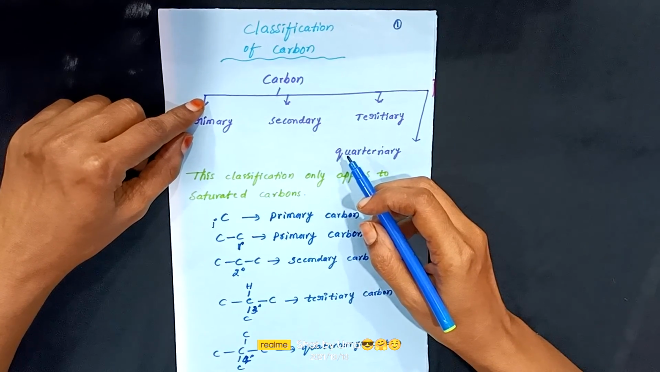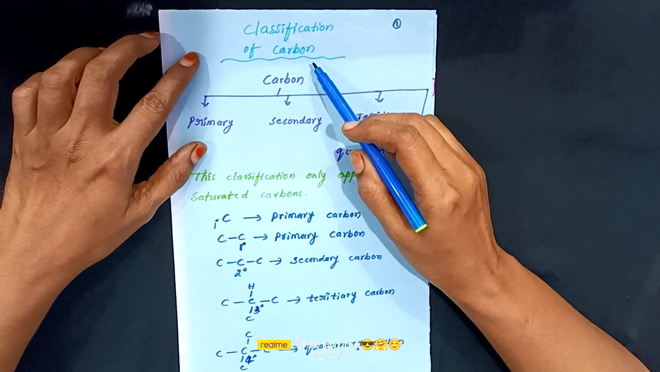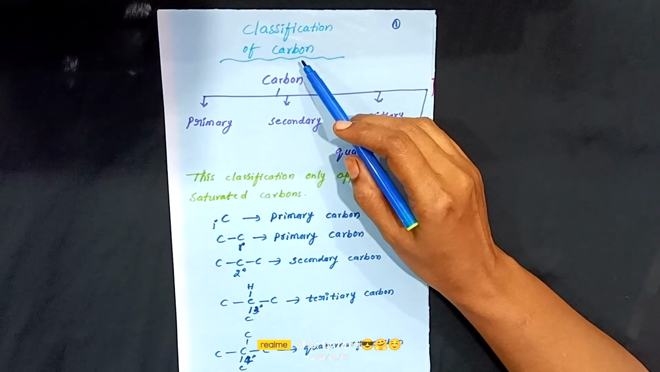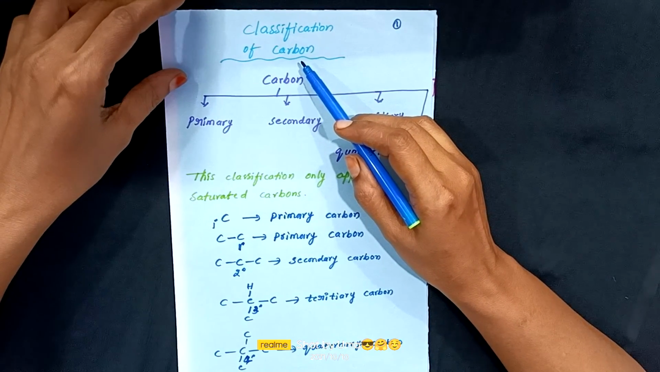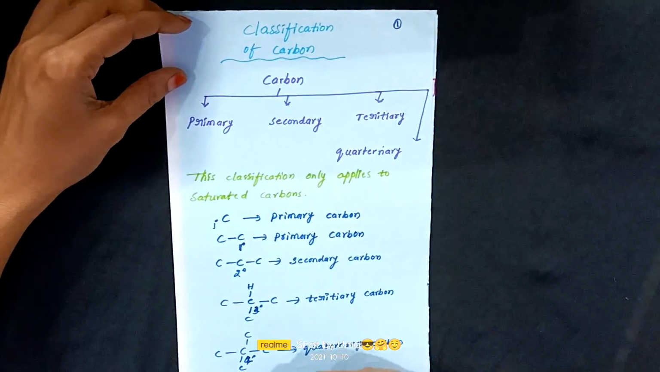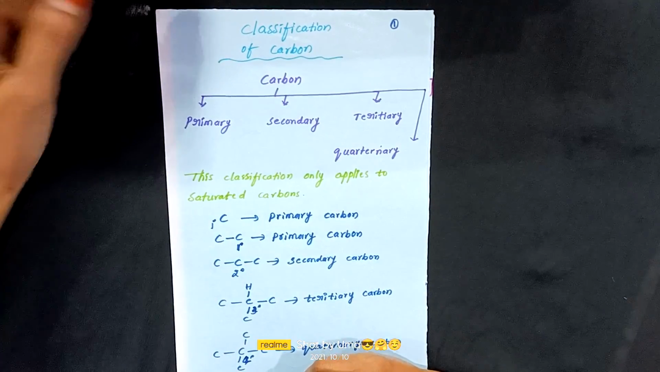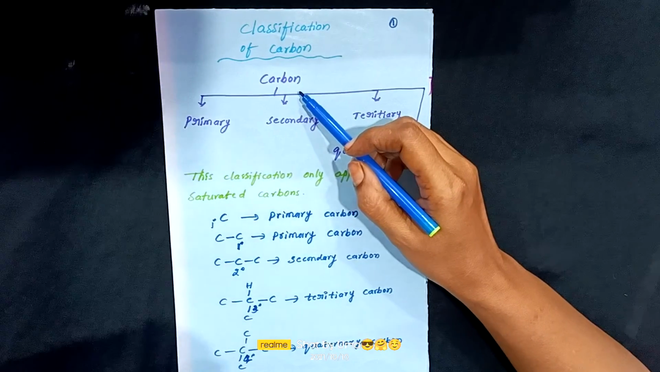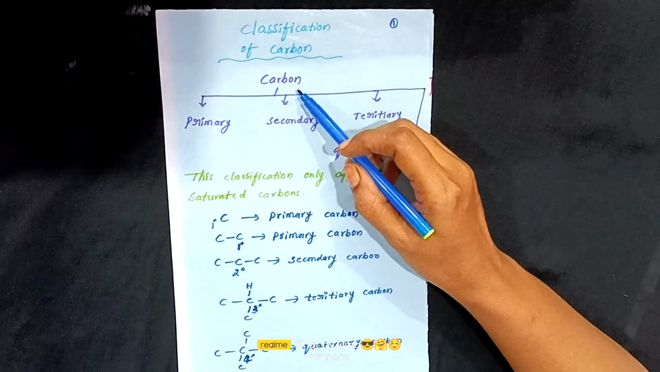In this video, I am going to explain the classification of carbon. This topic is taken from the 10th class Carbon and its Compounds chapter. Here, classification of carbon. Carbon is not a compound, it is an element. In the previous video we discussed carbon and its properties also.